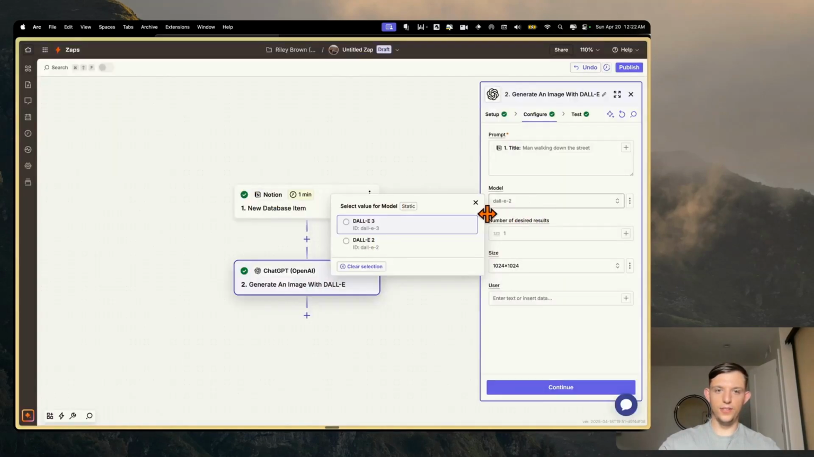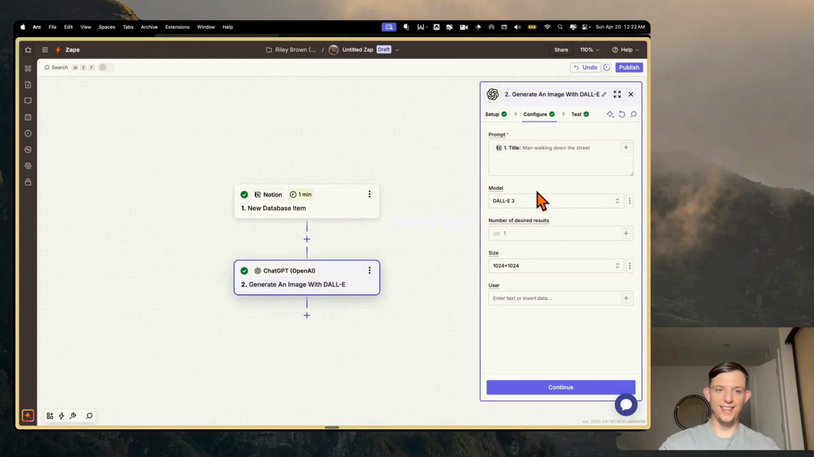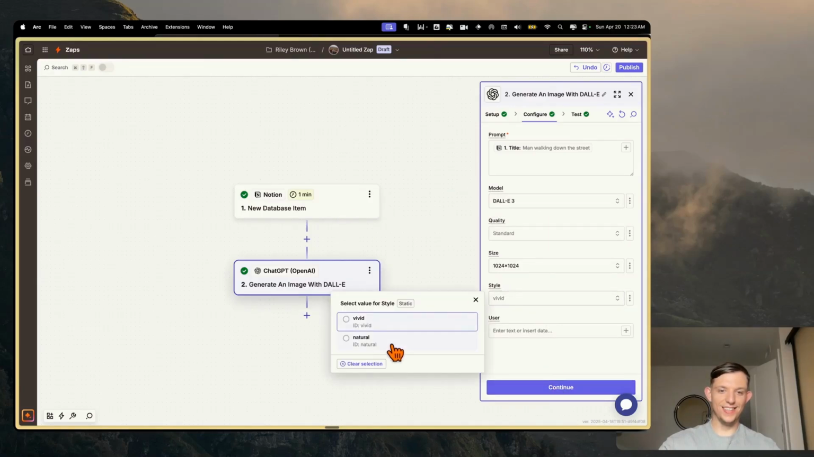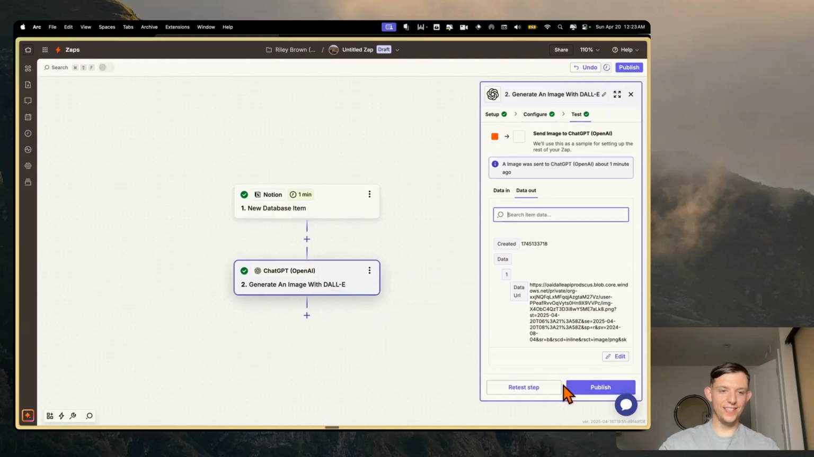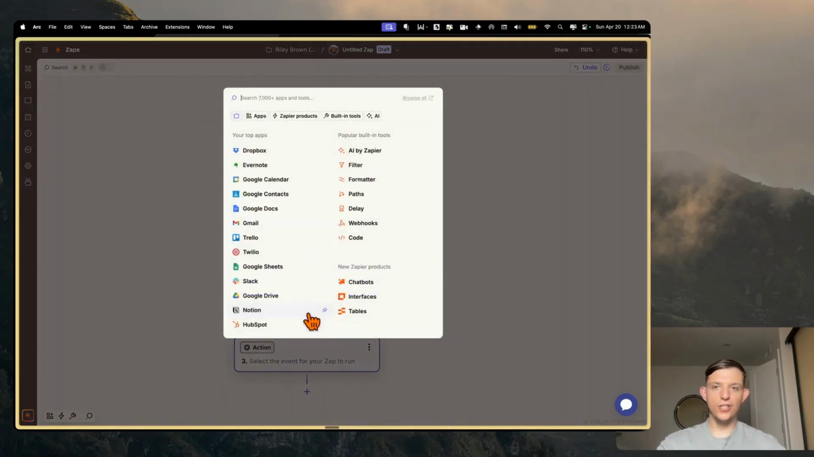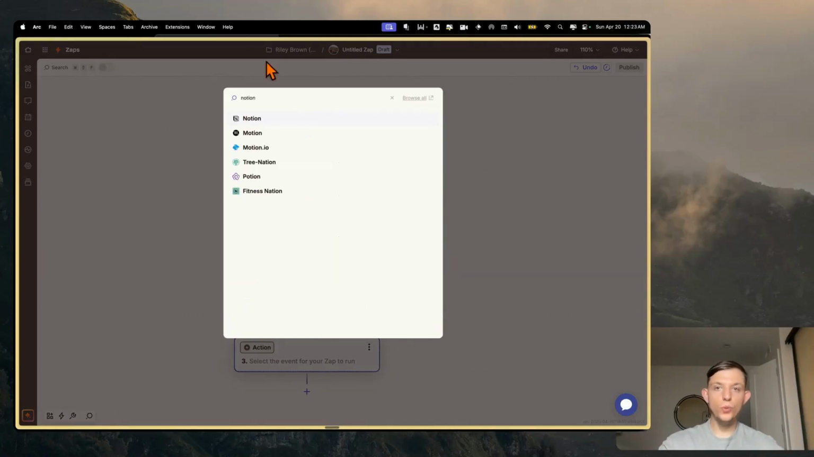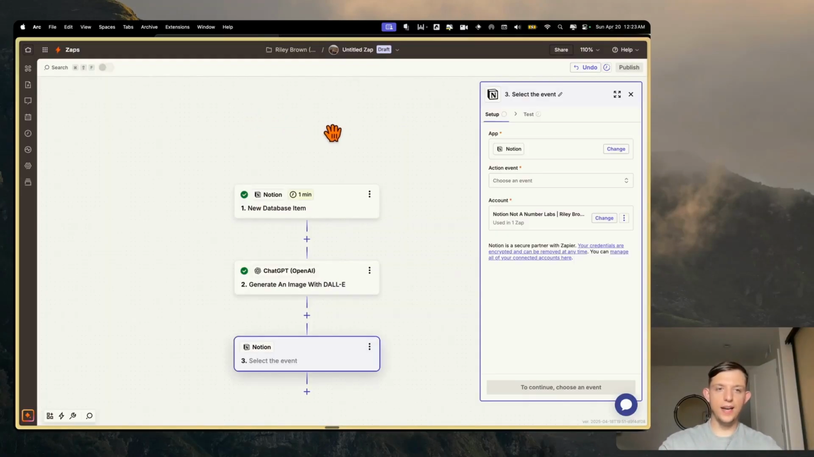Okay, yeah, we were using DALL-E 2. Let's switch it to DALL-E 3. That looked horrible. Style, let's go vivid, sure, continue. Okay, now what we want to do is we want to actually add another step. So we want to add a Notion step to actually add it as a file.